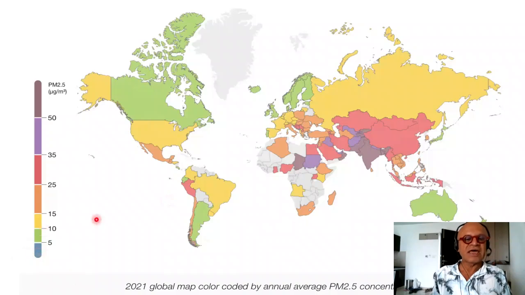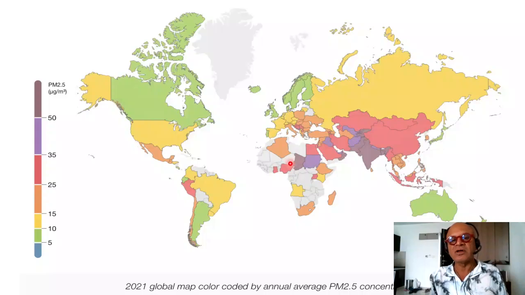Most are green and above, and there are some regions where maroon begins to show up, here in Central Africa, India, exceeding targets. Our neighbors Pakistan, Nepal, Bangladesh. China is a little bit lower.